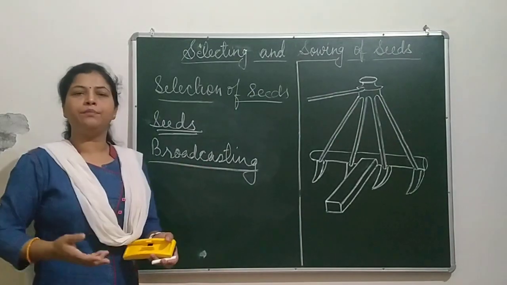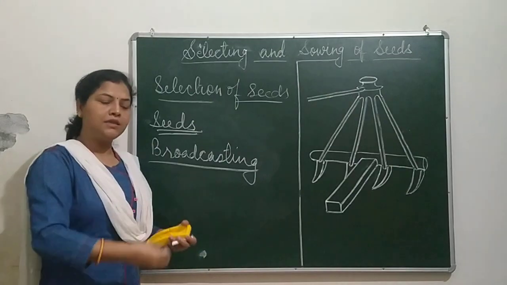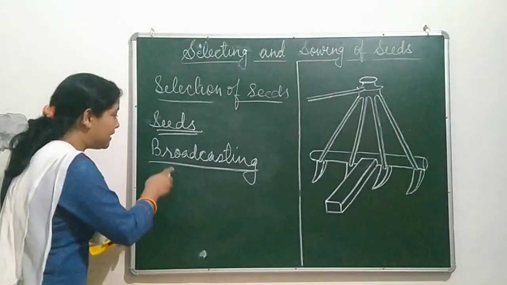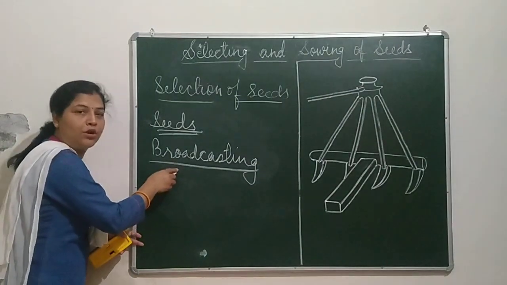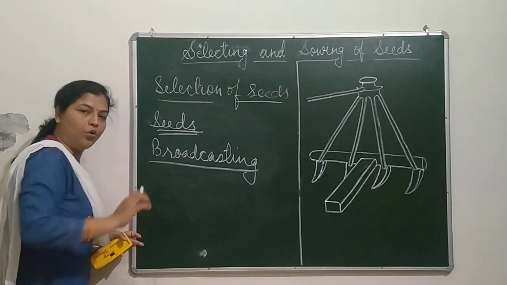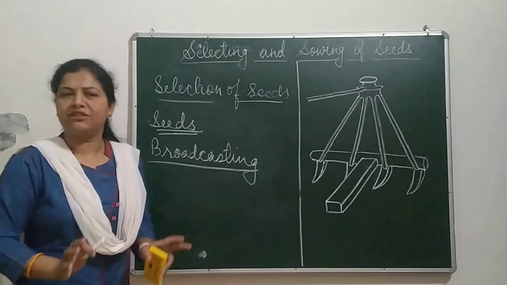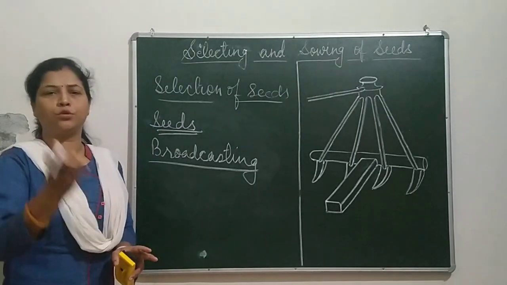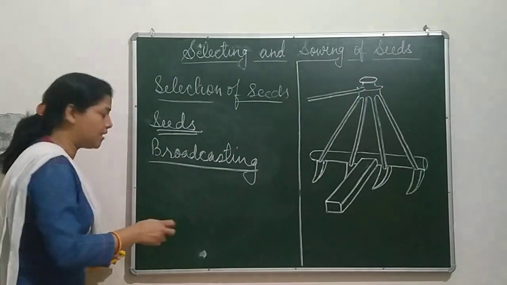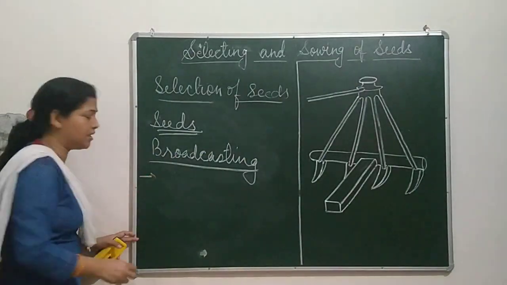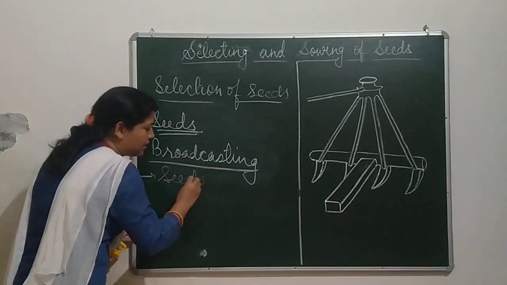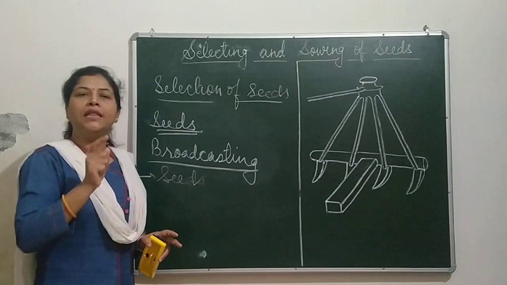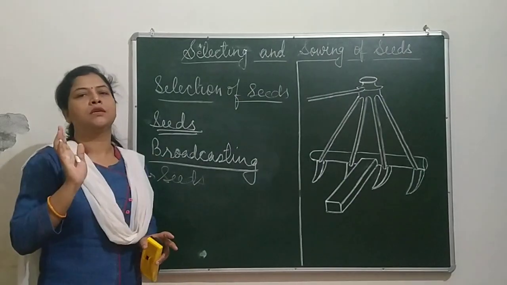In the broadcasting method of seeding, simply seeds are thrown on the soil. But there are disadvantages of this broadcasting method. The advantage is that not much effort is taken, simply seeds are thrown. But there are so many disadvantages. The first thing is, seeds remain over the soil and can be eaten up by the birds.